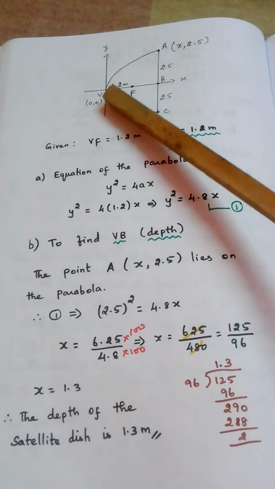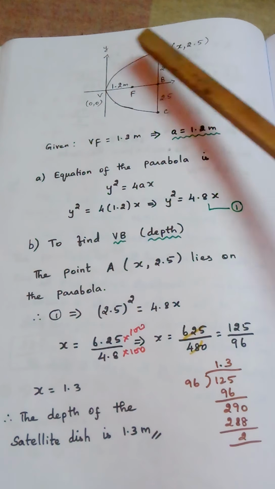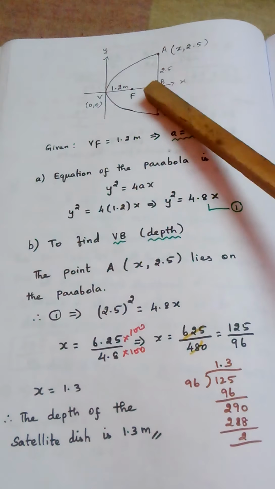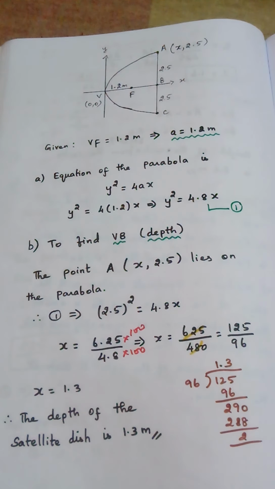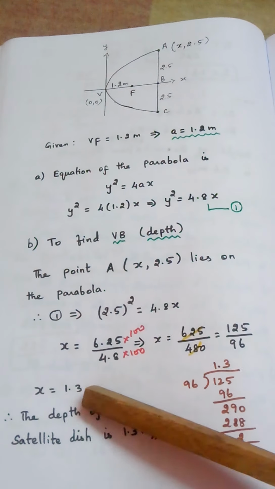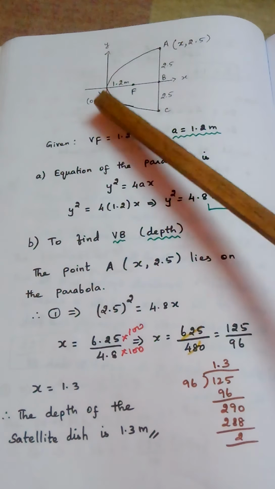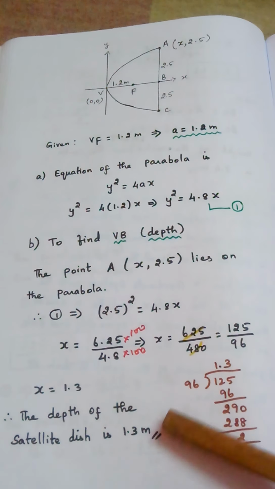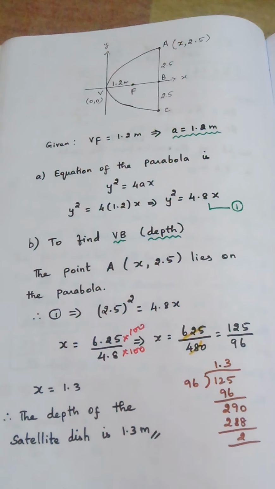Y value, from the origin, you just keep this point on the y axis and you will measure. The same measurement will come here, 2.5. So the y value is 2.5. By substituting that, we find the x value is 1.3. X means V to B, which is nothing but depth, the height of the dish, 1.3 meter. So I think you will understand this also. We will go for the next problem.